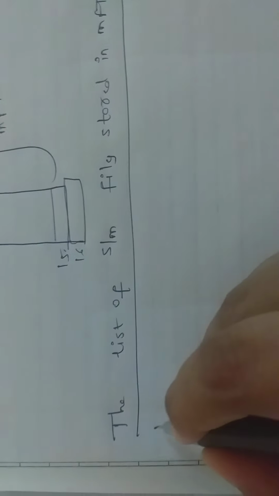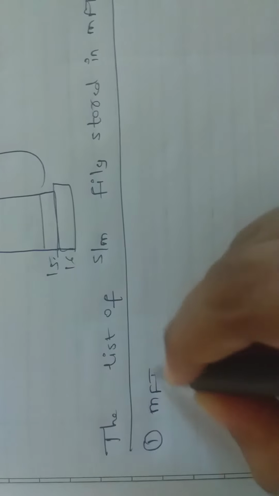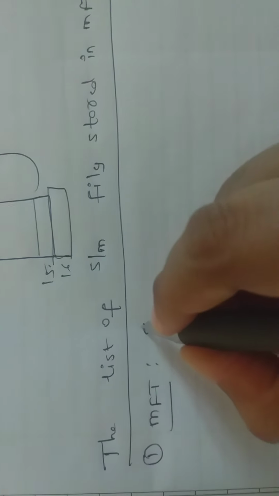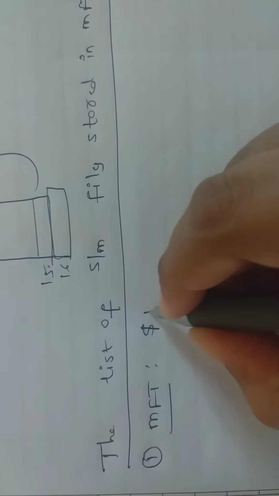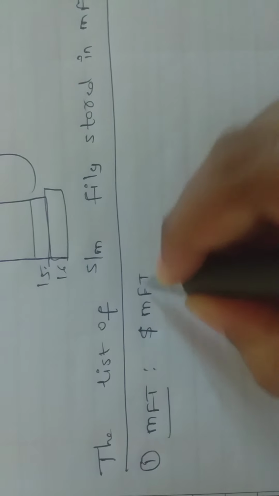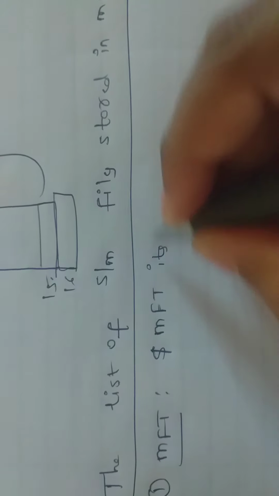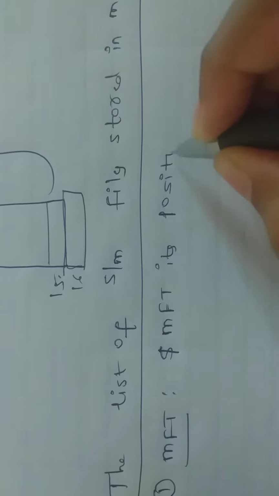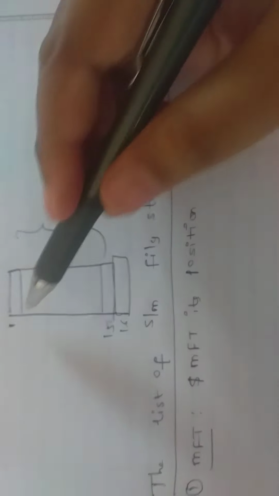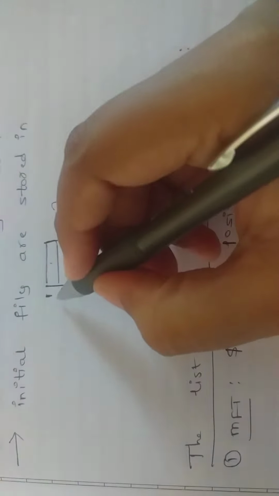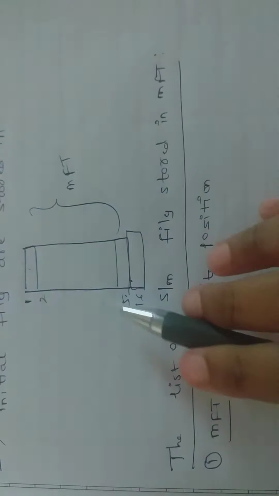First one, the master file table, is stored like this: $MFT. Among the first 15, the first one is the MFT.